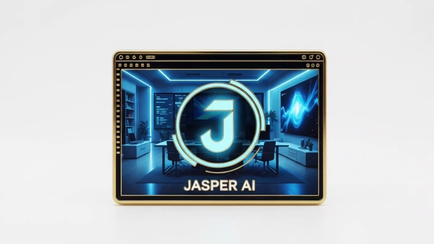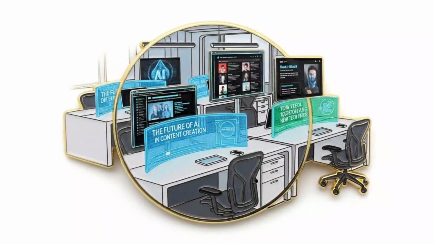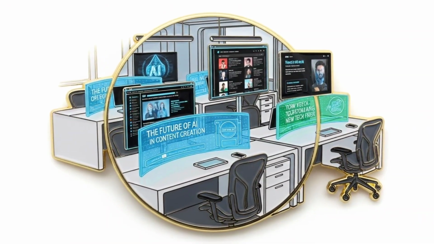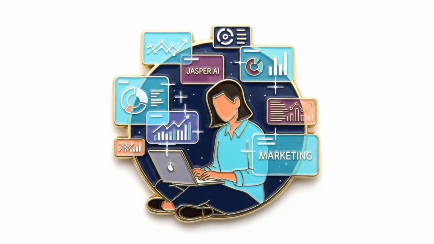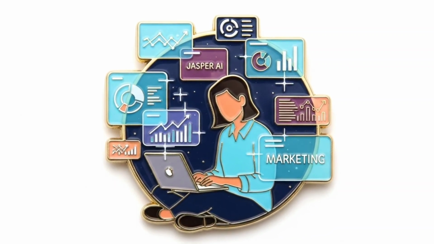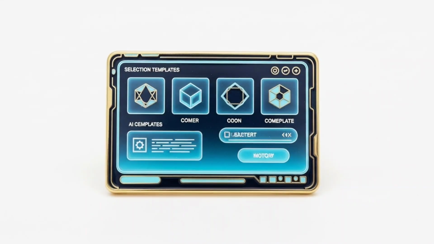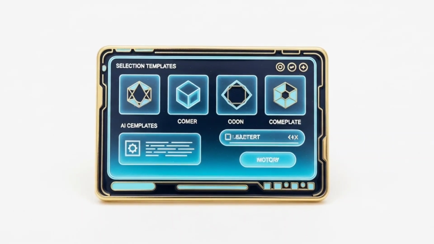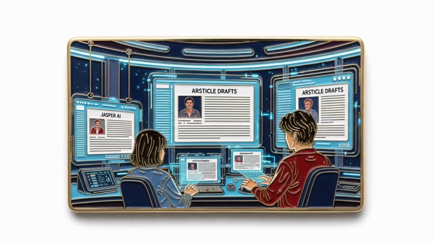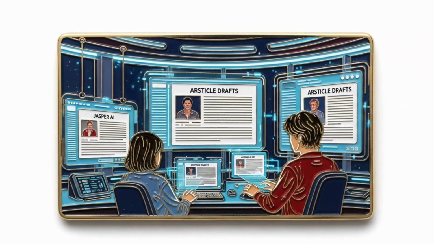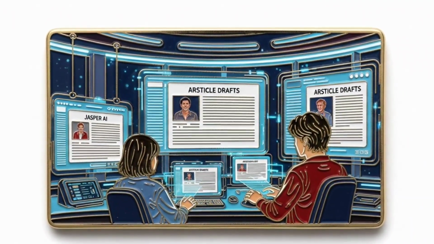Now let's talk about Jasper AI. Jasper AI is mainly designed for content creation and marketing. It's particularly useful for those who create blogs, social media posts, marketing copy, and ads. Jasper AI's biggest advantage is its template and prompt system, which makes content creation fast and easy. You provide a topic or idea, and Jasper AI generates multiple versions and styles of content for you.